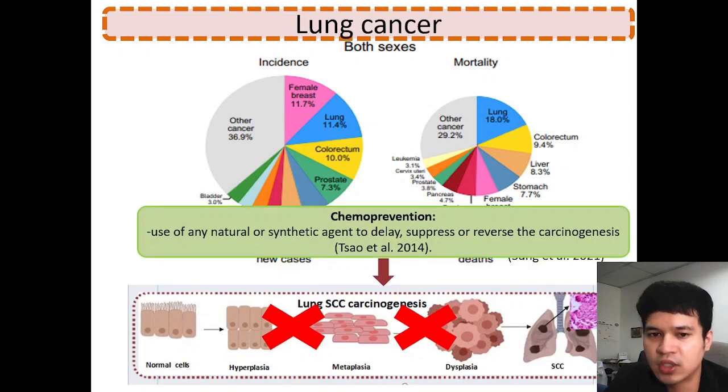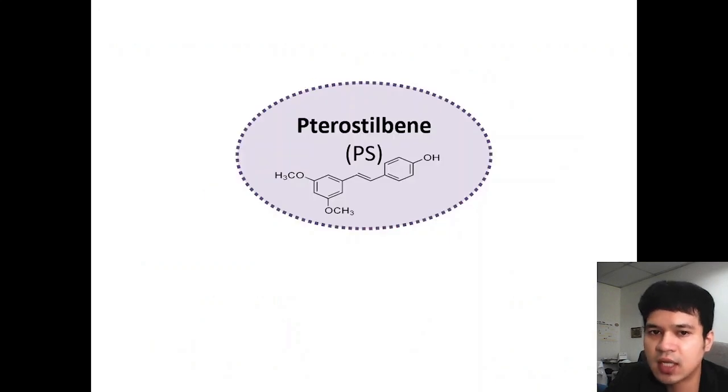Chemoprevention is one of the alternatives to treatment to reduce the mortality rate. Chemoprevention is defined as the use of any natural, synthetic or biological agent to delay, suppress or reverse carcinogenesis. In this study, we investigated the chemopreventive effect of pterostilbene against lung SCC.